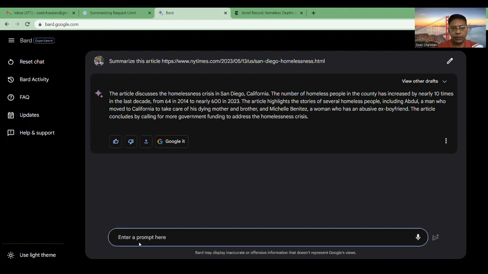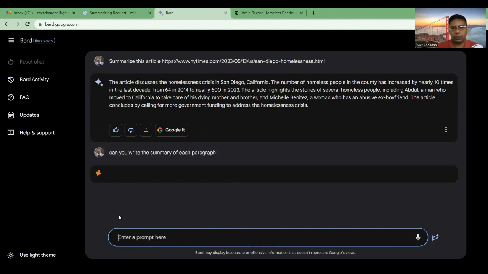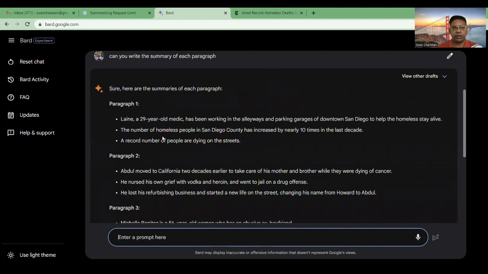Let's go even further. Can you write the summary of each paragraph? Okay, let's see whether it can do it. Yes, it is writing here.